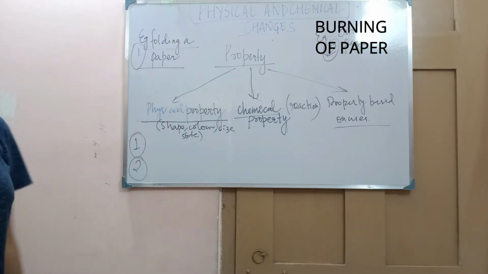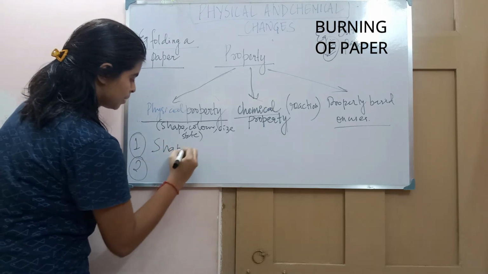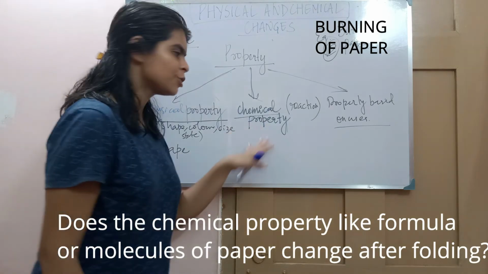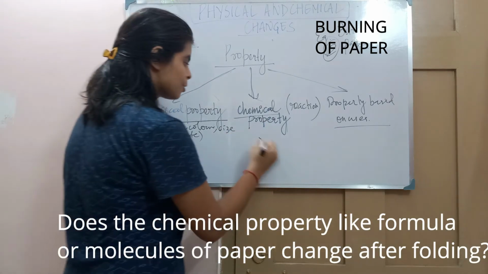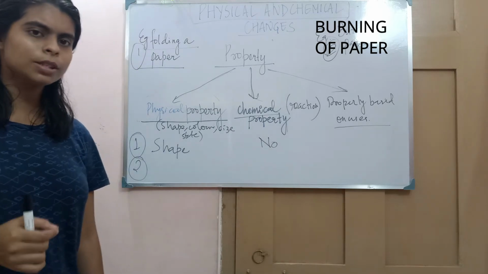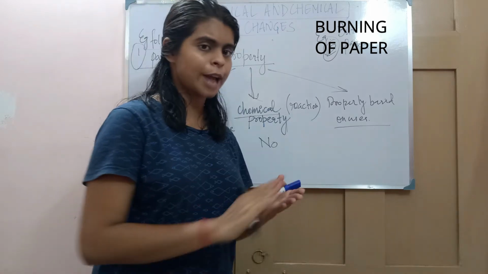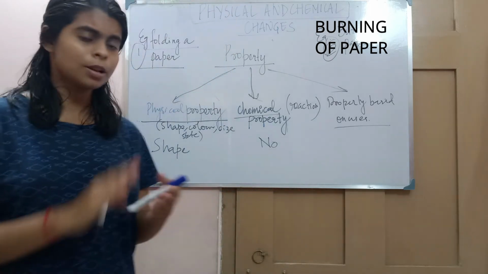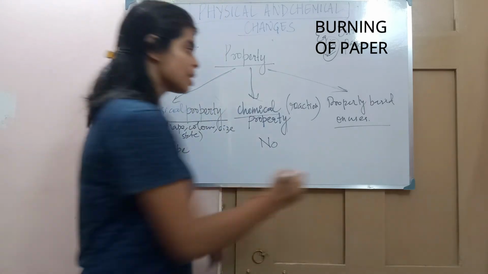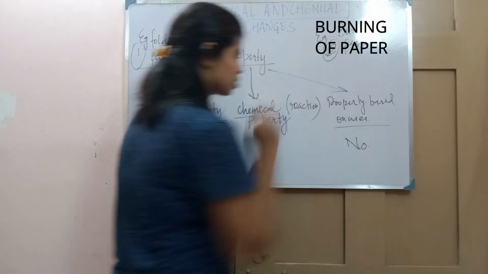What kind of changes you see? First, in a folding of paper you see the shape change, that is physical. Does the chemical property change? No, the property is not changed. And the uses, before folding it you are able to write on it. After folding, does it mean that you can't write on it? Even after folding you can write on it. So the uses also do not change.